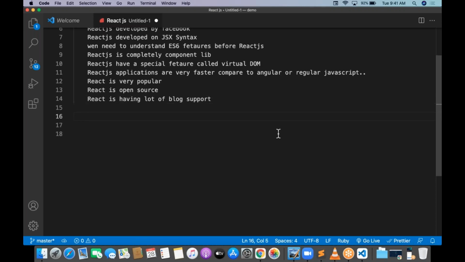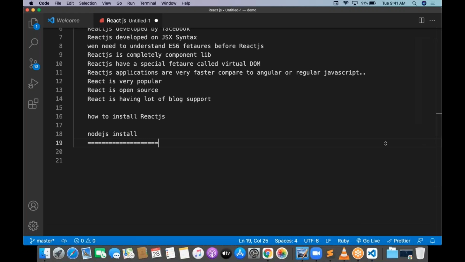And how to install React.js? It's very simple, guys. I will tell you the ways of React.js installation. The first one, we need to install Node.js. Node.js installation is very, very important first. Without installing Node.js, you can't work on React.js projects. So how to install Node.js, we will see first.